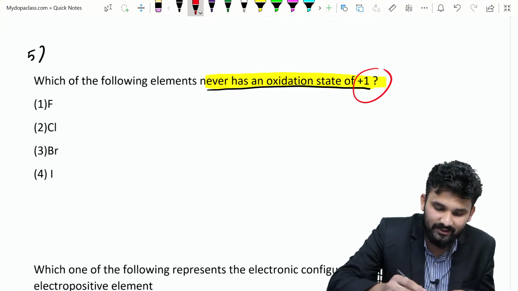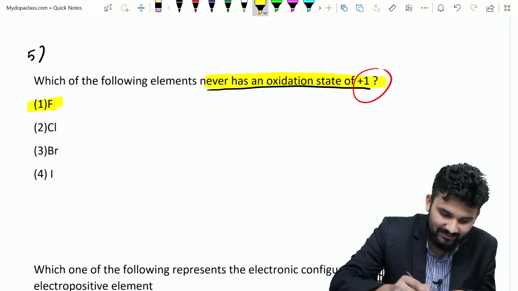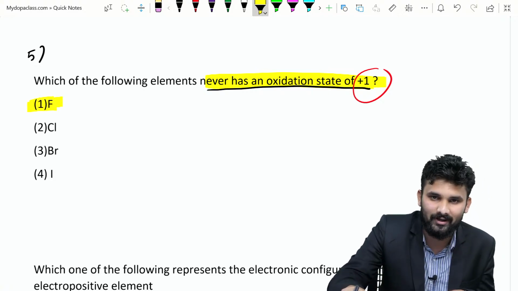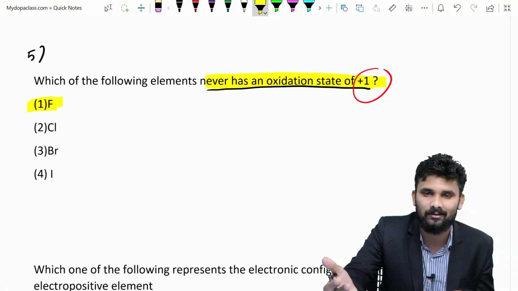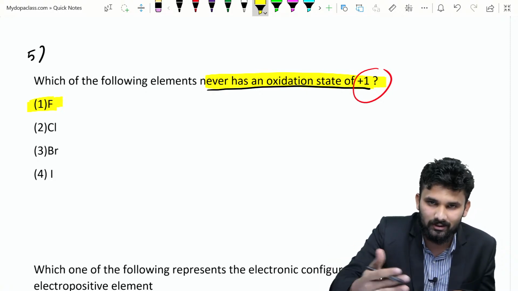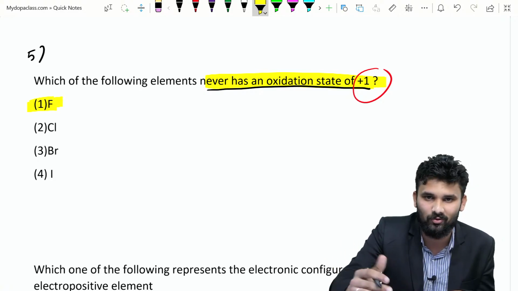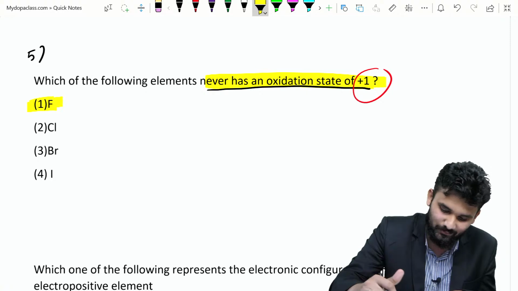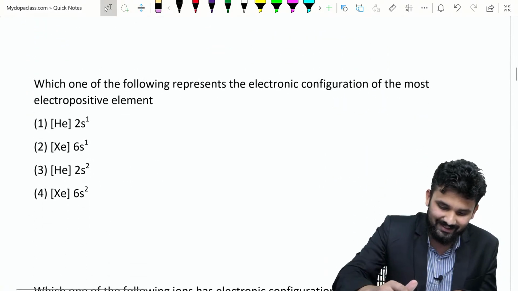Yes, the answer is fluorine. So option A is the right answer. Are you okay? This is all a very simple question. That means the first, second and third parts of this chapter are very simple, and the most important part is part number 4, that is periodic properties. Okay. So next is our question number 6.